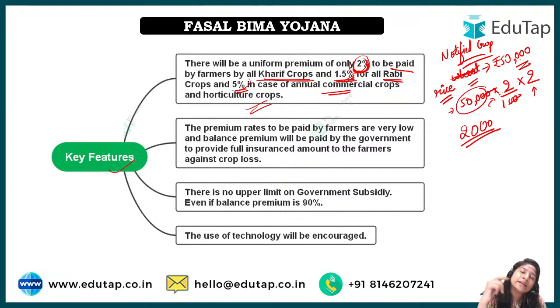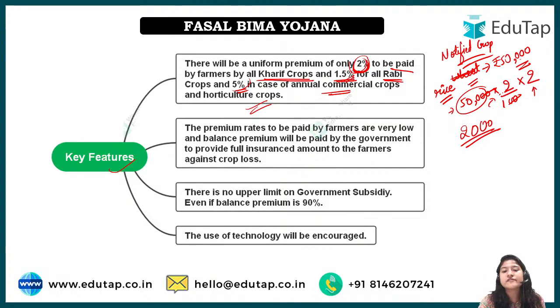So what was it in the initial schemes? In the initial schemes, the government had an upper limit. What is that upper limit? For example, their upper limit was 2 lakh. So if a farmer had any loss within 2 lakh, the government would pay everything. But if the farmer bore a loss above 2 lakh, the government would still pay 2 lakh only, right? So the rest of the losses would be borne by the farmer. But that was in the previous scheme.